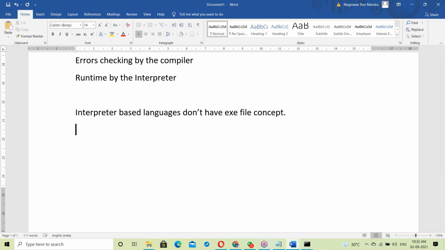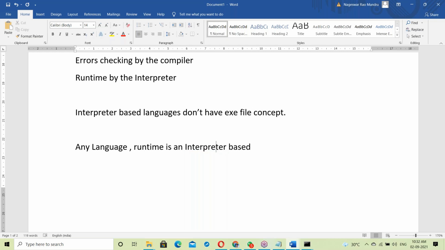Any language runtime is interpreter based. Try to understand this point.